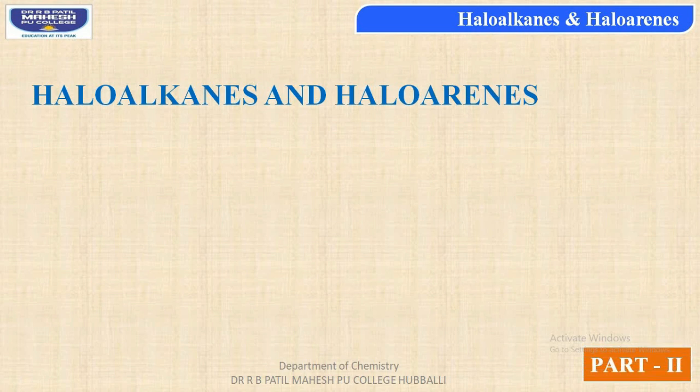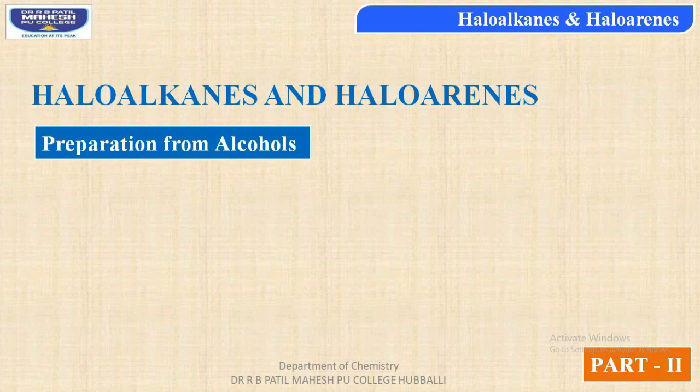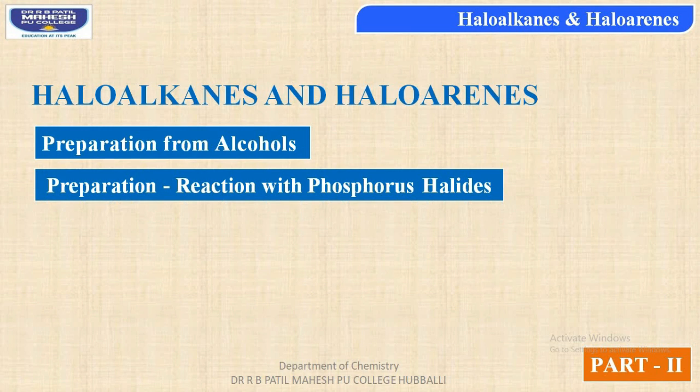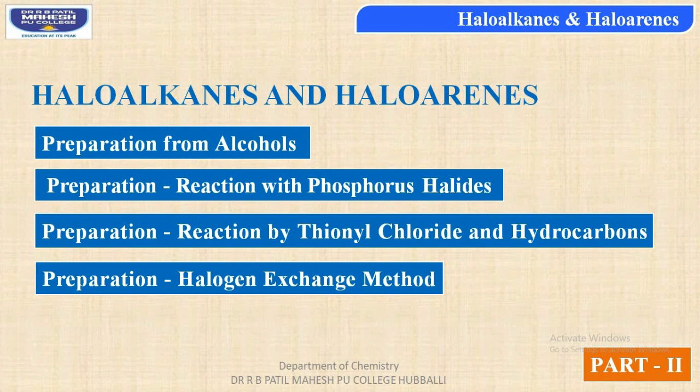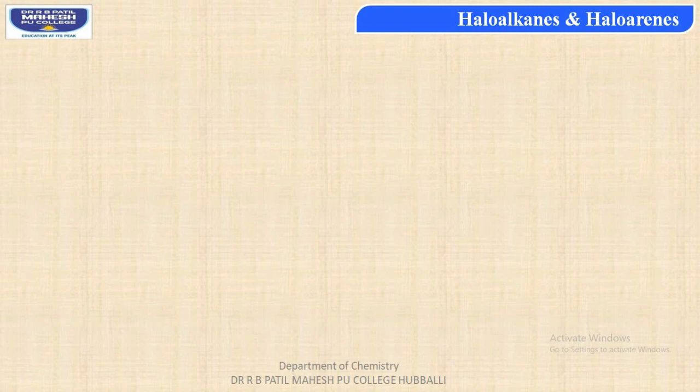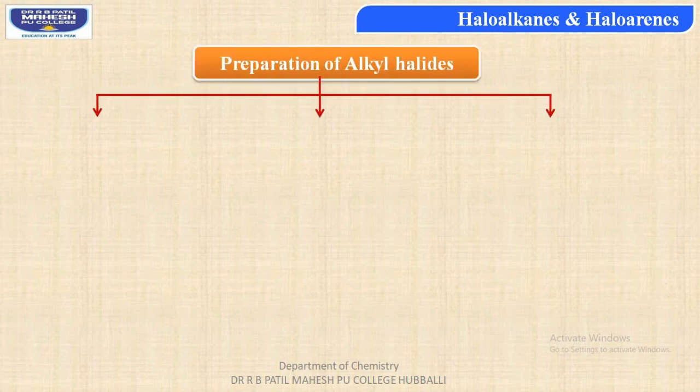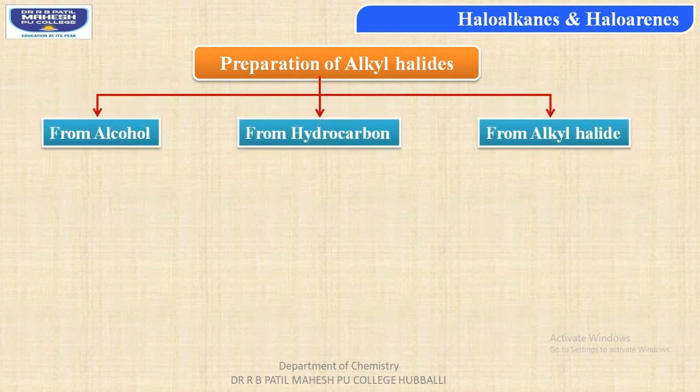In this video we shall be studying about preparation of haloalkanes from alcohol, reaction with phosphorus halides, reaction by thionyl chloride and hydrocarbons, and even by using the halogen exchange method. Let's consider first preparation of alkyl halide. In this case, students, we can prepare alkyl halides by using alcohol, from hydrocarbons, or by using alkyl halide.